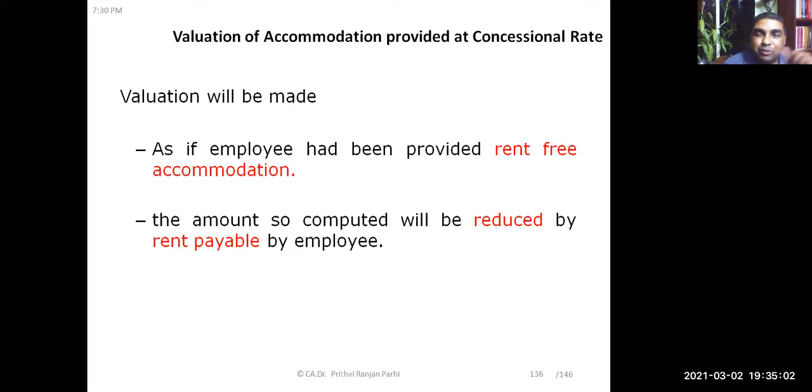Then what will happen? First, we will arrive at the value of rent-free accommodation. Then whatever rent is payable will be reduced. So the value of the perquisite will be 50,000 minus 5,000, so 45,000 will be the value of the concession. And concession is a perquisite. Okay, did you understand this example?